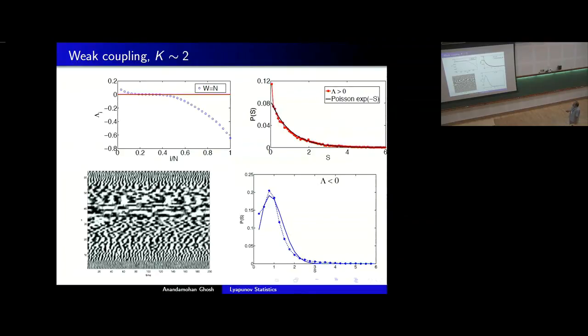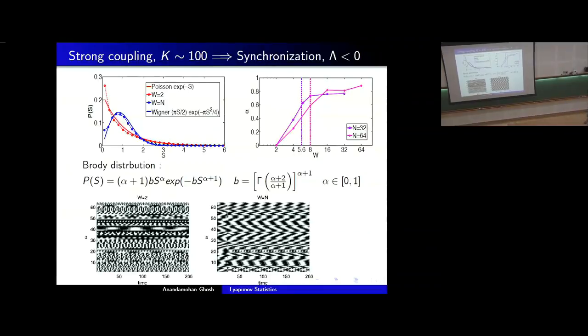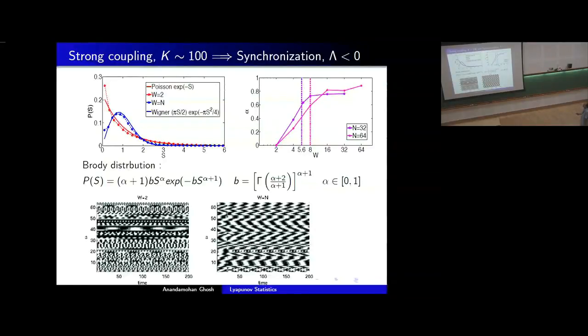This can be better seen if we switch off the irregular or chaotic part completely. So I take K, the coupling strength, to be very large, absurdly large, such that all the Lyapunov exponents are strongly negative. Typically, one would say that this system is very boring because everything has gone to a synchronous state. Dynamics is not very interesting. But if I now calculate the gap distribution for the banded matrix for which I change the bandwidth, I see that when the bandwidth is very tight, that is, very narrowly banded, I recover the Poisson distribution. That was the statistics one expects from the random matrix.